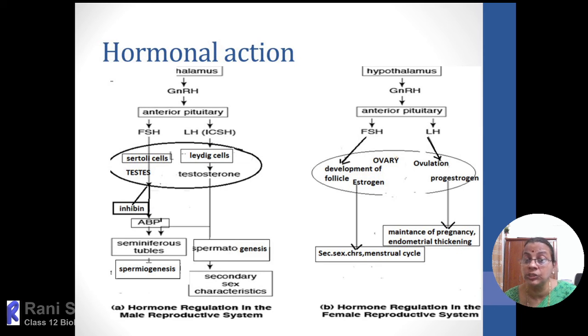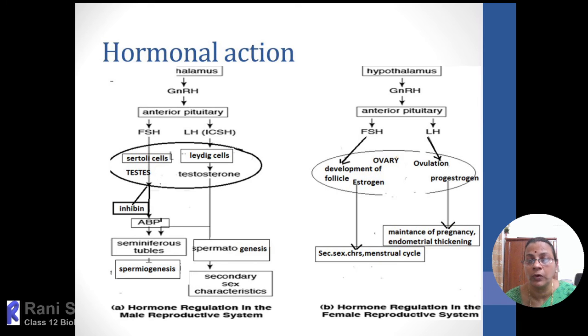This LH surge will induce the Graafian follicle to rupture and release the ovum. So the development of the follicle is by FSH, and ovulation is by LH.